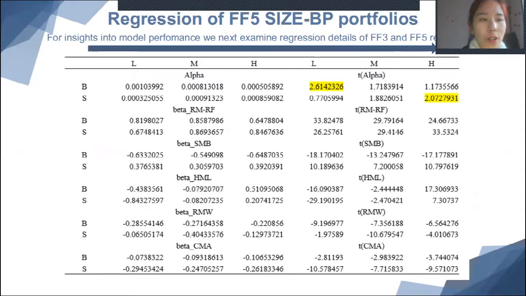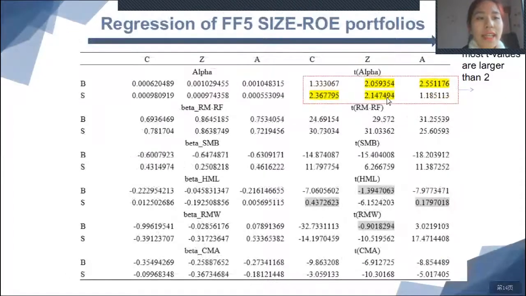than the 3-factor model. Especially in size-ROE portfolios, most of the t-values are larger than 2, which means we can reject the null hypothesis that the alpha is equal to 0. And that indicates the 5 factors cannot fully explain excess return.